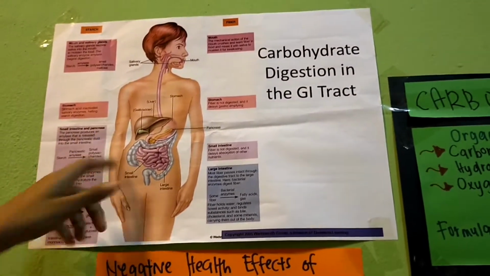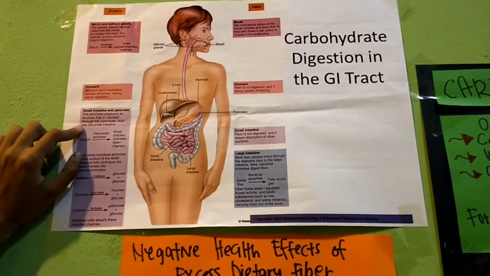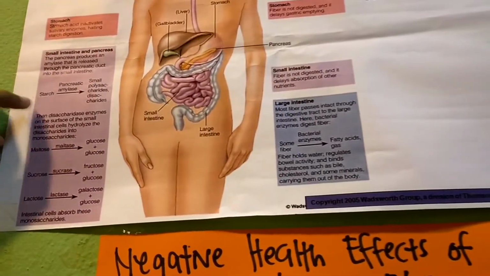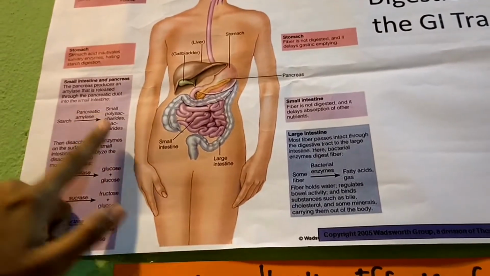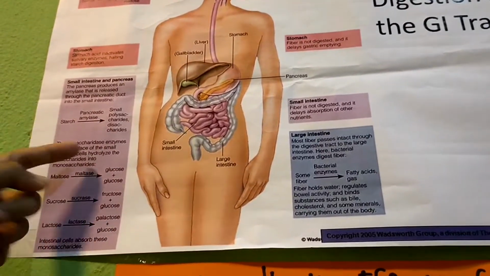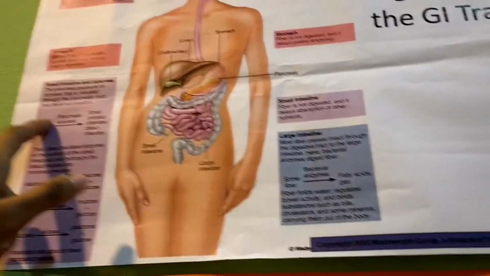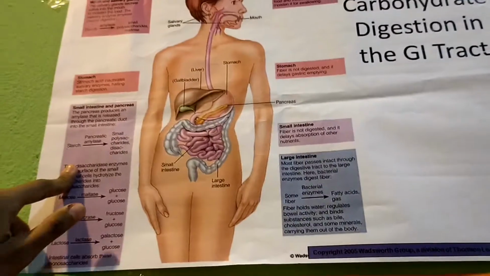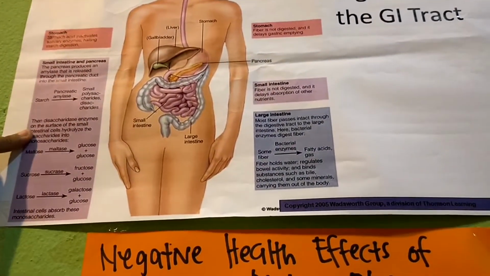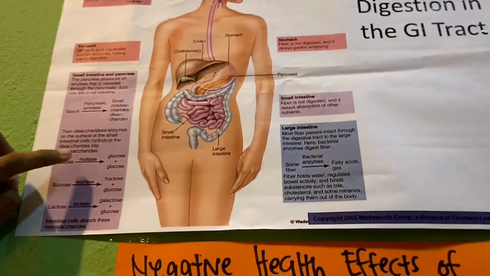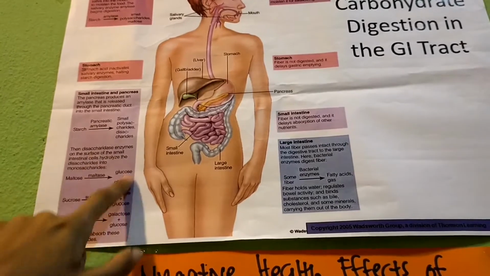The pancreas produces an amylase that is released through the pancreatic duct into the small intestine. In this diagram, as you see, the starch goes to small polysaccharide and disaccharide through the pancreatic amylase enzyme, and then disaccharide enzymes on the surface of the small intestinal cell hydrolyze the disaccharide into monosaccharide.